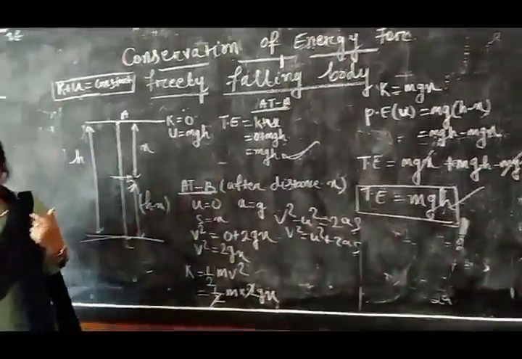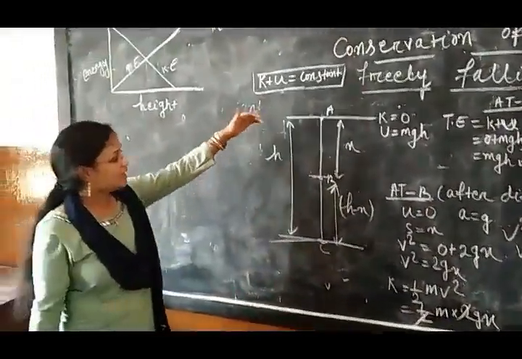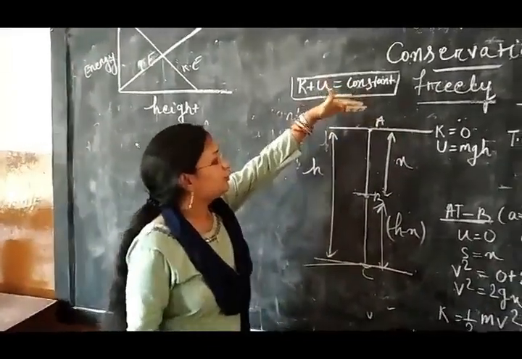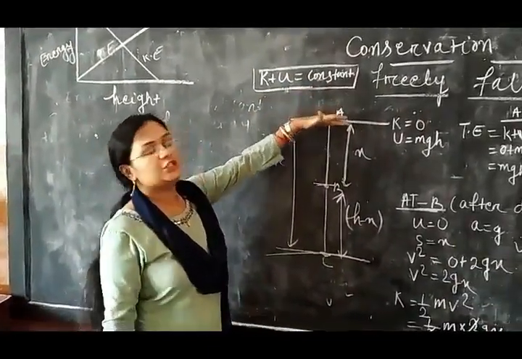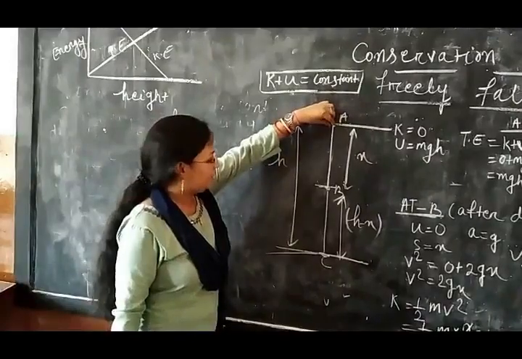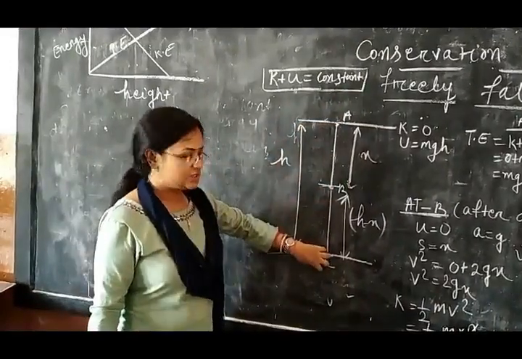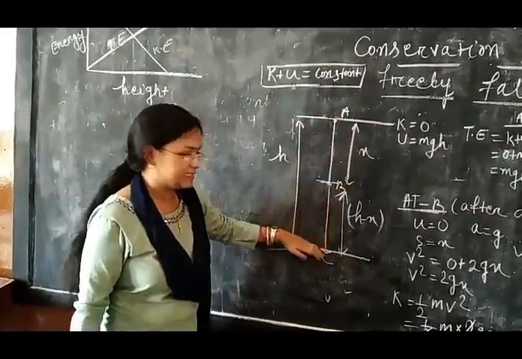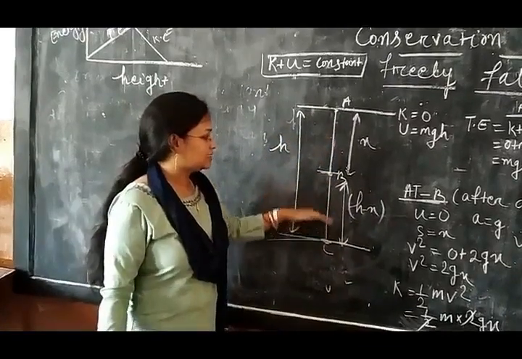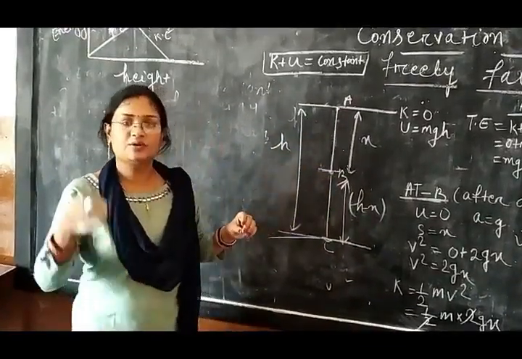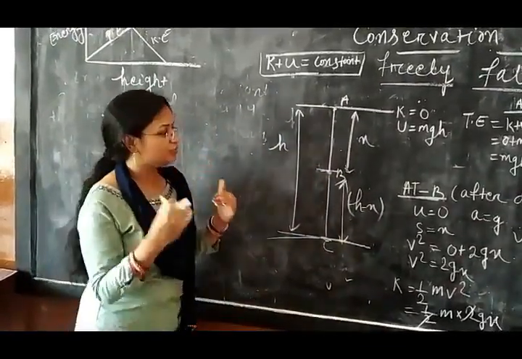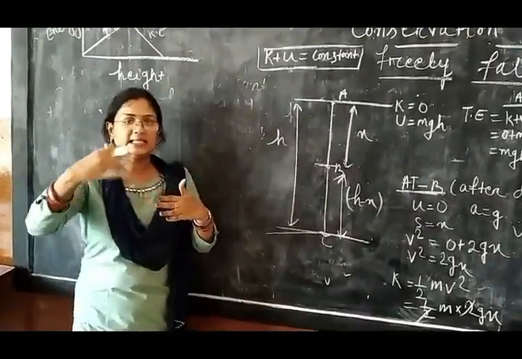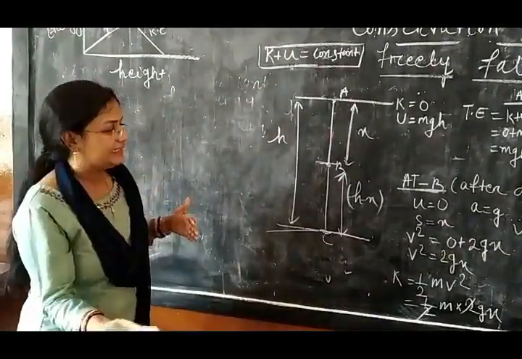You also see one thing: at the highest point the total energy is potential energy. When this body moves in the downward direction, the height decreases. So as height decreases, potential energy also decreases, and that much potential energy is continuously converted into kinetic energy.